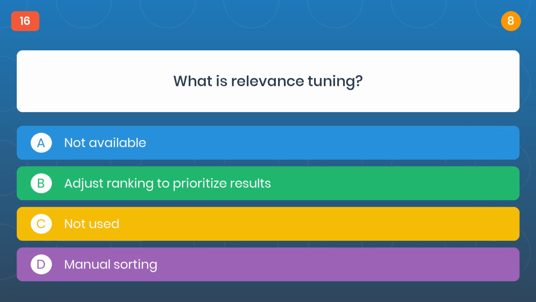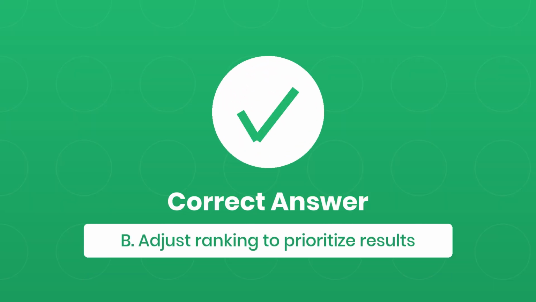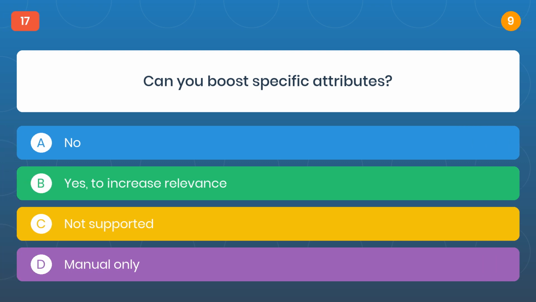Question 16. What is relevance tuning? The correct answer is B. Adjust ranking to prioritize results. Question 17. Can you boost specific attributes?